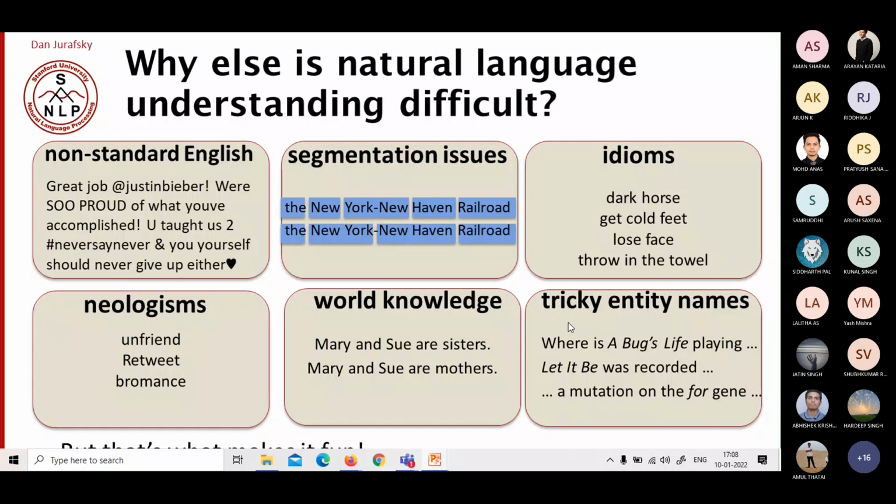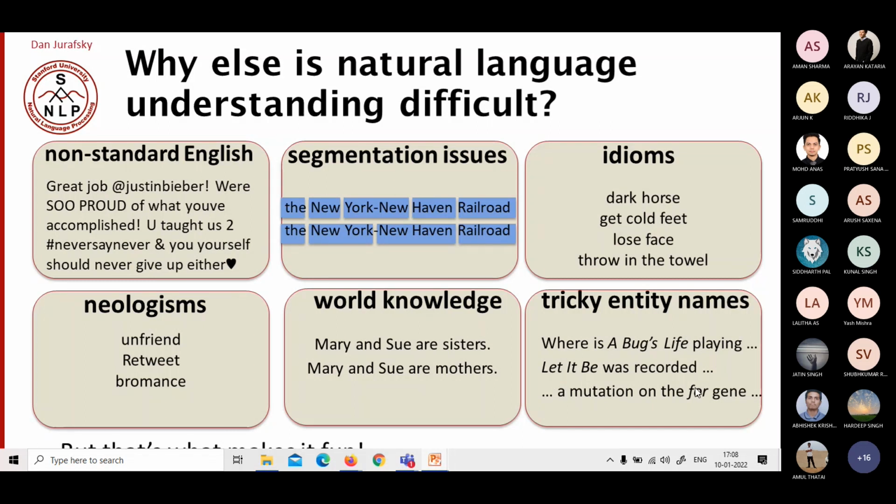And entity extraction: tricky entity names. Where is a bug's life playing? It seems like a single sentence, but we have annotated it, or used special characters to represent it, so we can understand that bug's life is some entity, but in reality it is not so. So I have to extract that particular entity. It's not bug, it's not life, it is a bug's life. It's a movie name that I have to relate to that entity.